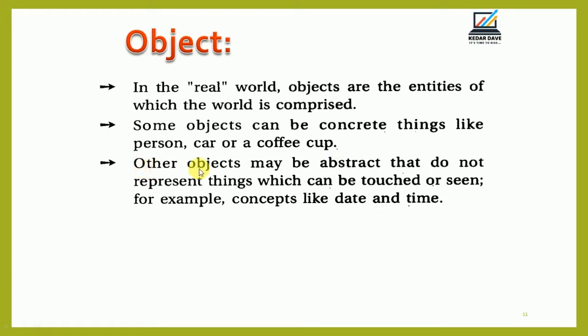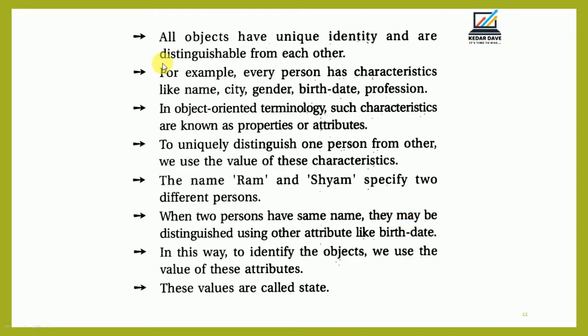And other objects may be abstract, that do not represent things which can be touched or seen, for example, concepts like date and time. All objects have a unique identity and are distinguishable from each other.